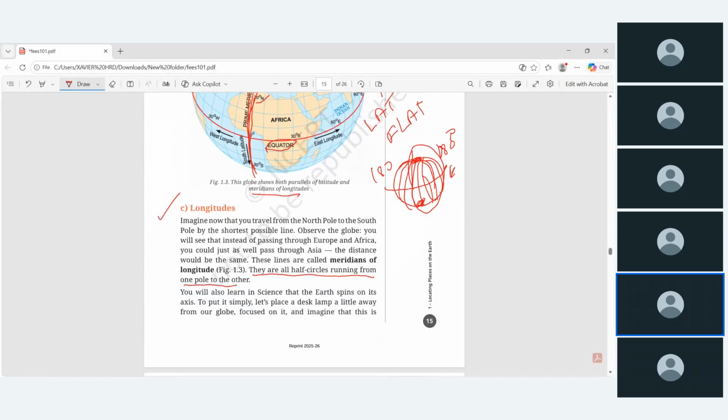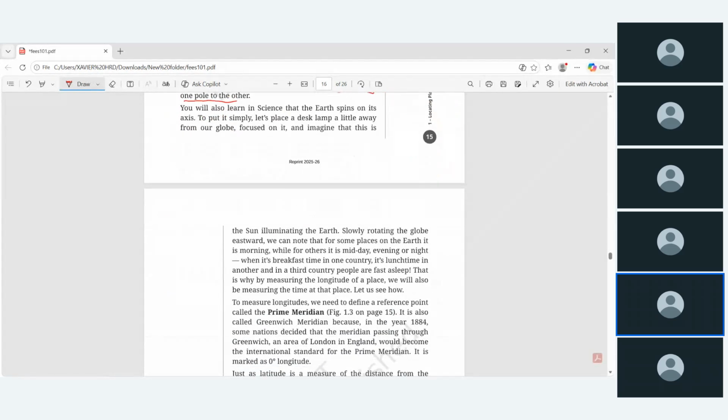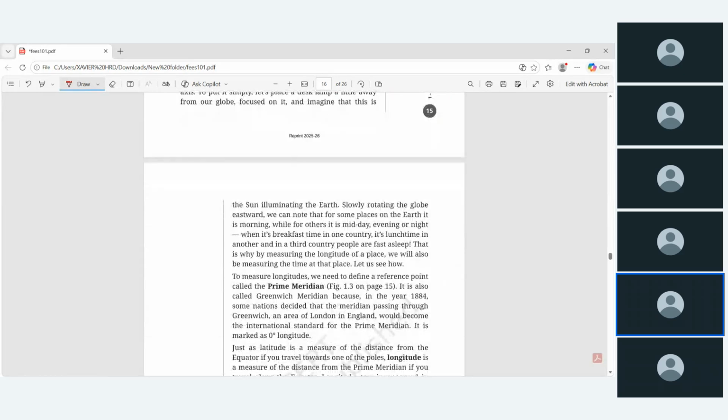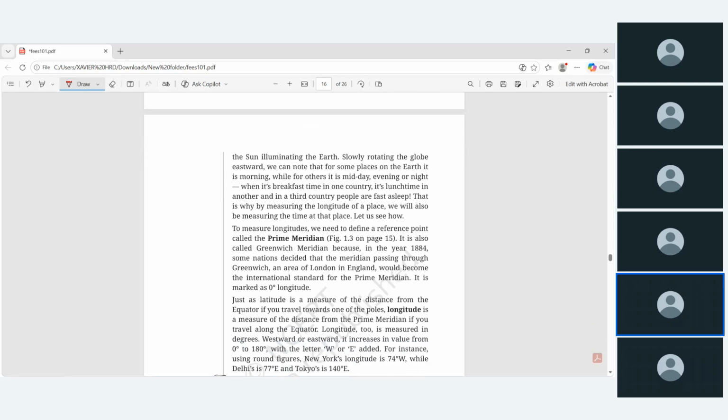The sun illuminated slowly, rotating the globe eastward. We can note that for some places on the earth it is morning, while at other places it is midday. And for measuring longitude, to measure longitude we need to define a reference point called the prime meridian.